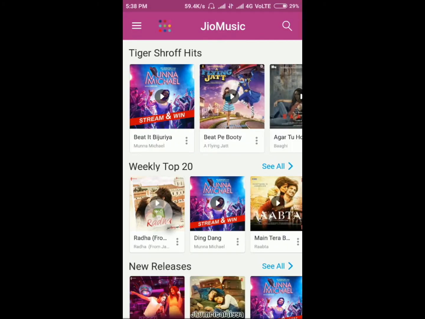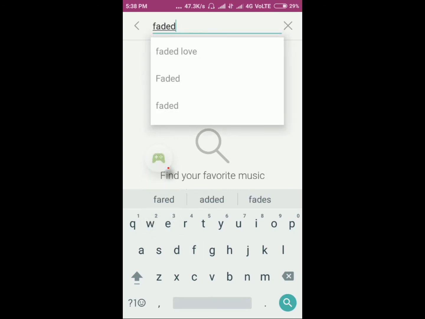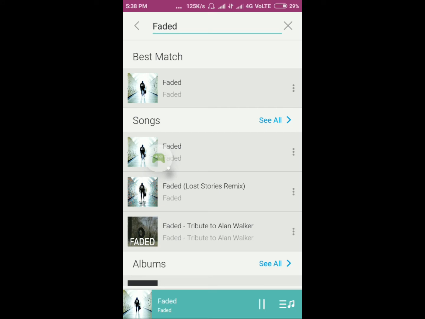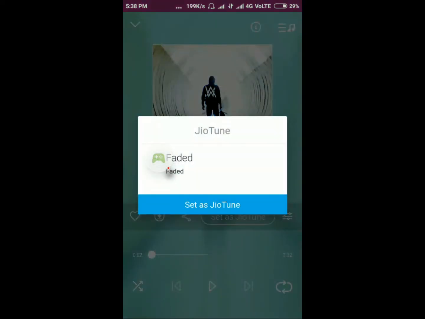Now my favorite song I can put on my Jio ringtone, just like I like the song Faded. I searched, I clicked, here it is, Faded, Alan Walker. As you can see, here is this button, you can set as JioTune. Just click on it and you will get this. If you want to set this song as your JioTune, just set it from here.